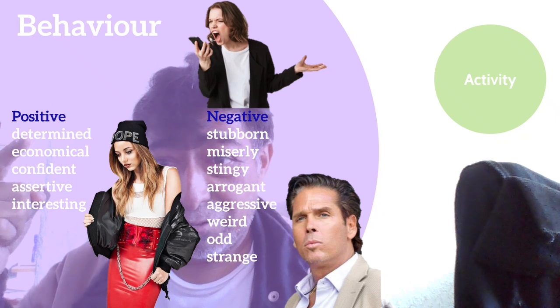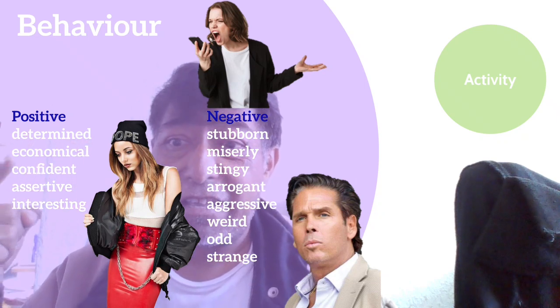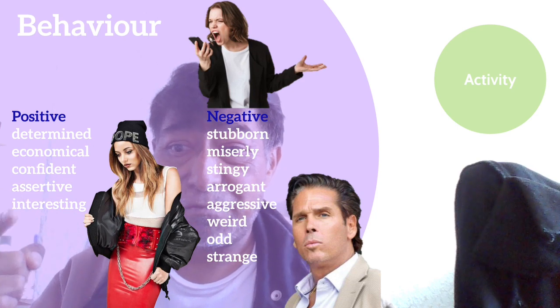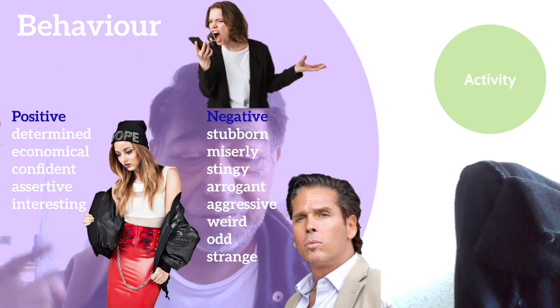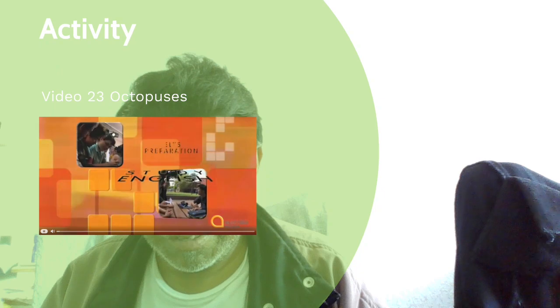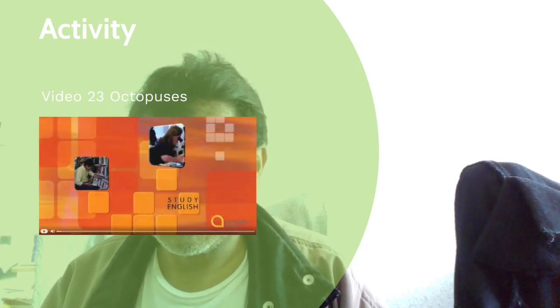Positive behavior: determined, economical, confident, assertive, interesting. Activity. Let's watch the video and analyze it.